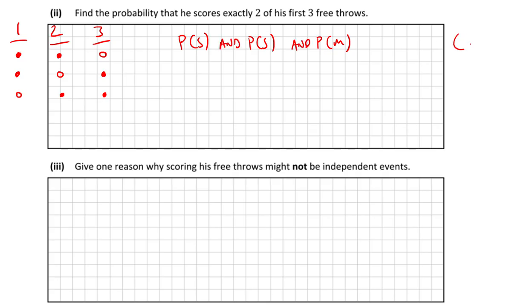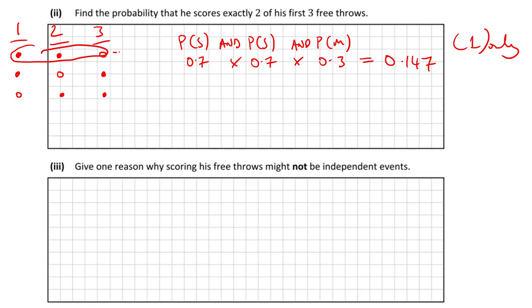This is just for one. So this is 0.7, 0.7, 0.3. Multiply it. What answer do you get there? 0.147. Now listen to me, lads. That's only showing you for one way.